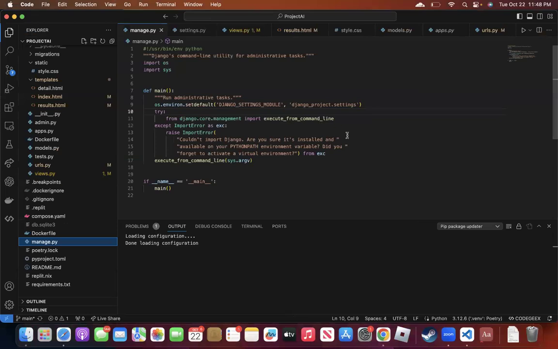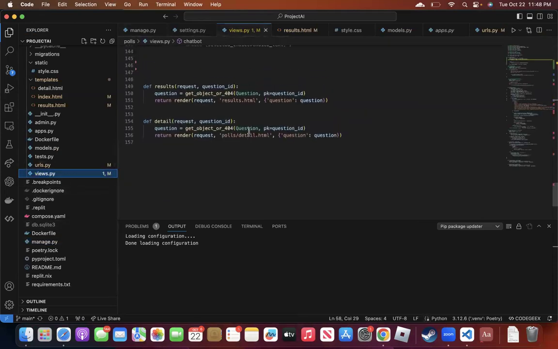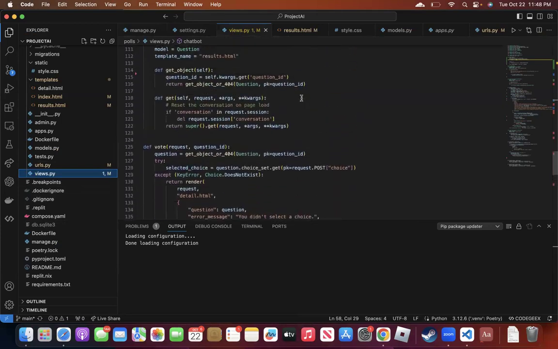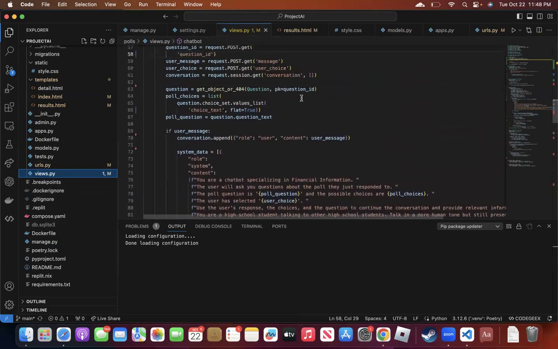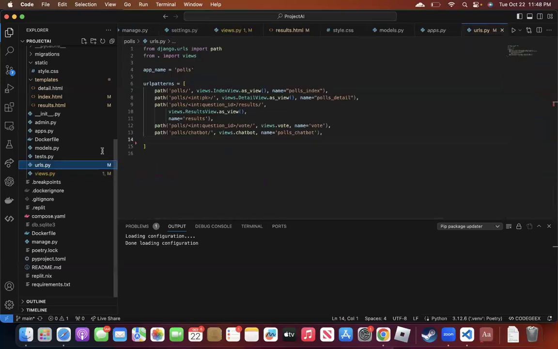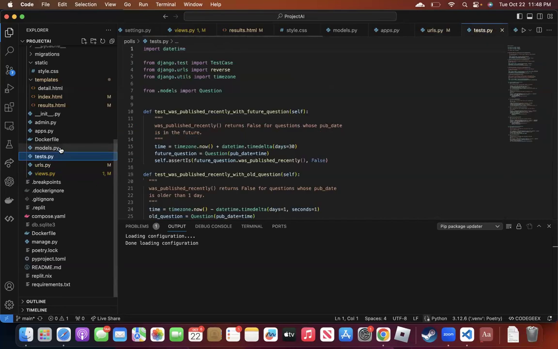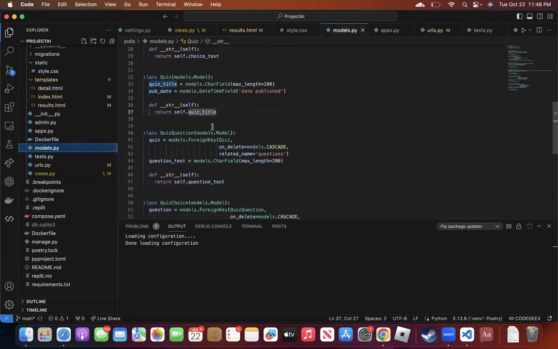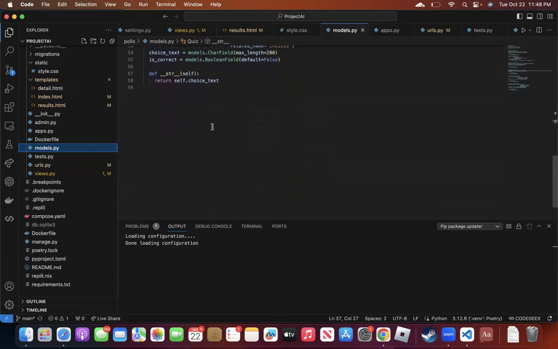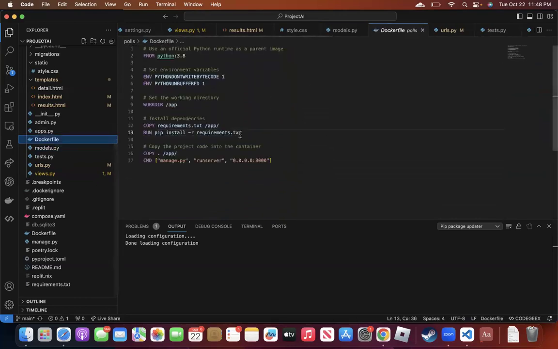Now, getting into the code of the project, it was built in VS Code using the Django framework. This involves front-end and back-end communication necessary to store, create, and interpret the polls. I will be scrolling through the code as such. The main languages used in the project are Python, HTML, CSS, and JavaScript. For the technologies used, I used the SQL3 database to store the poll responses, ChatGPT API to allow for the learning about the business polls, and Docker, which is responsible for launching the project to my school server.